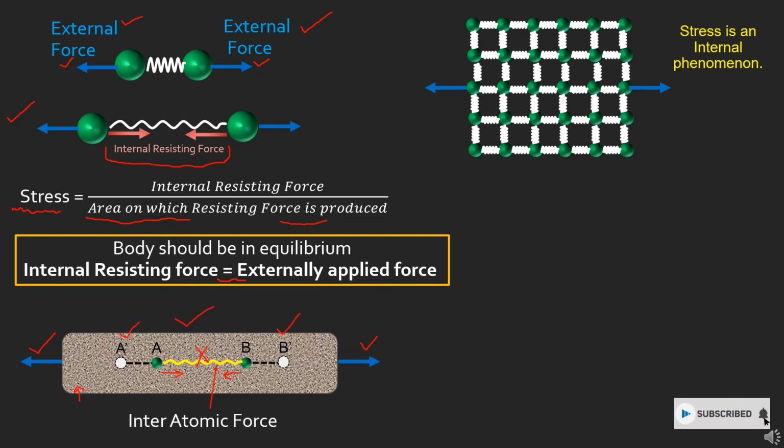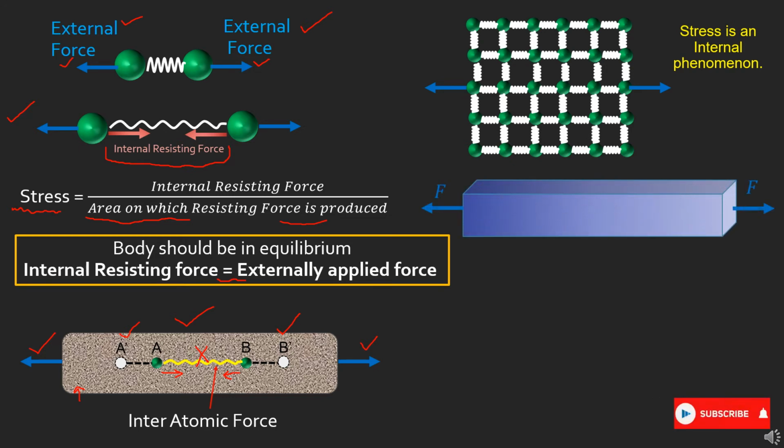Now the concept of area can be understood with the help of this bar. You can see this is a bar subjected to an external force, and here we consider the magnitude of force as F. This force is trying to extend the length of the bar. If you look at any cross section, you will see how these internal resisting forces are developed.